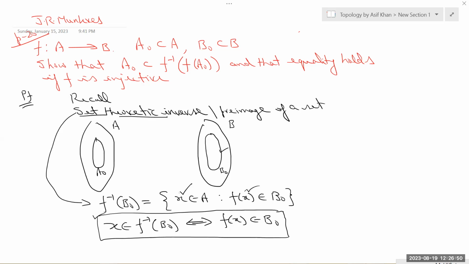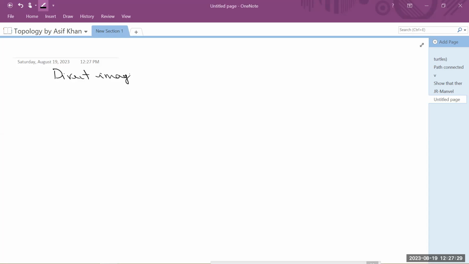Similarly, the direct image. Let us find the direct image of the subset A naught.